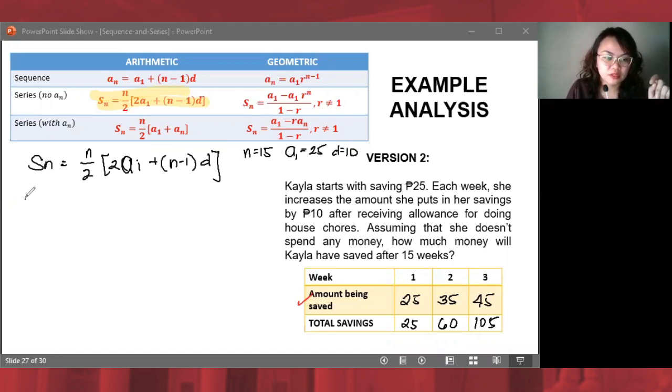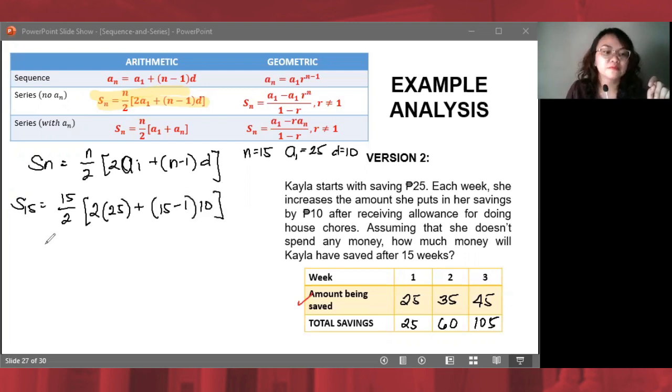Let's substitute the values. S sub 15 is equal to 15 over 2 times the quantity of 2 times 25 plus the quantity of 15 minus 1 times 10. Okay, let's put that directly in our calculators. 15 over 2 times the quantity of 2 times 25, so that's 50, plus 14 times 10.